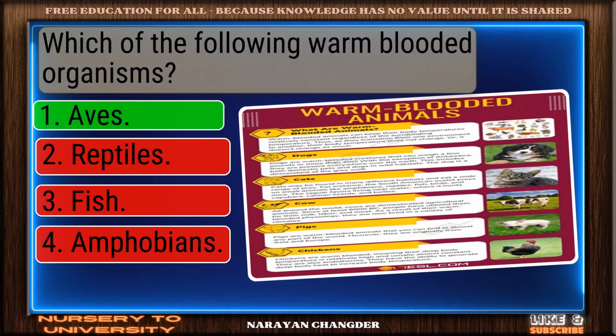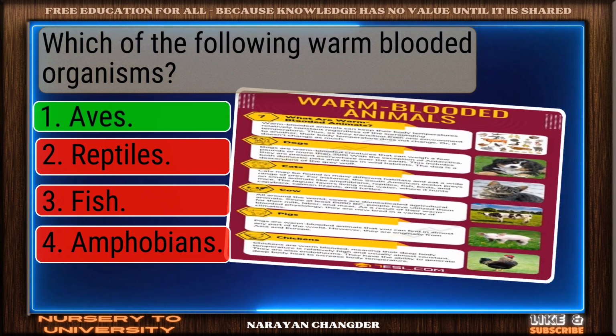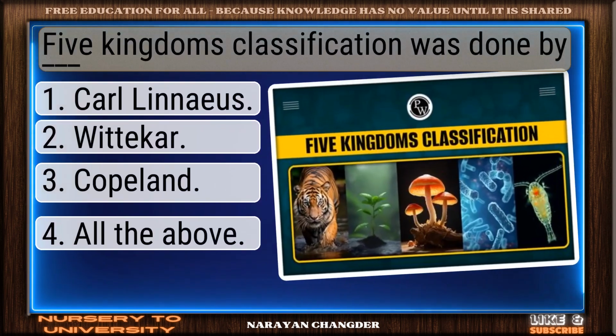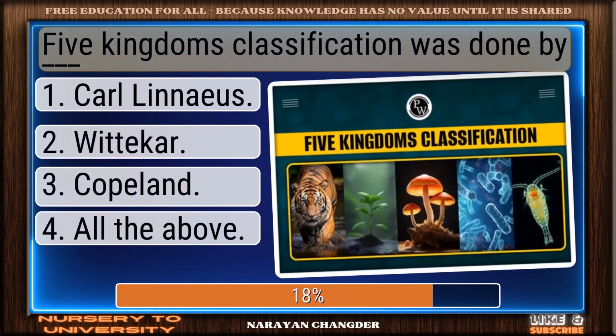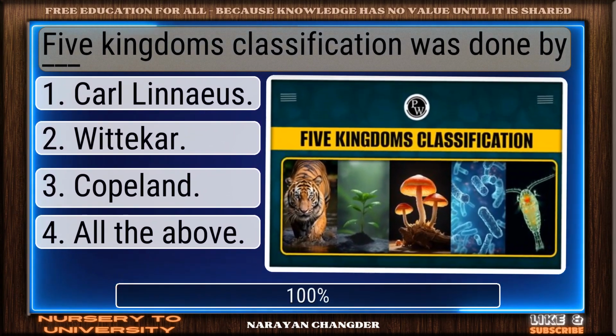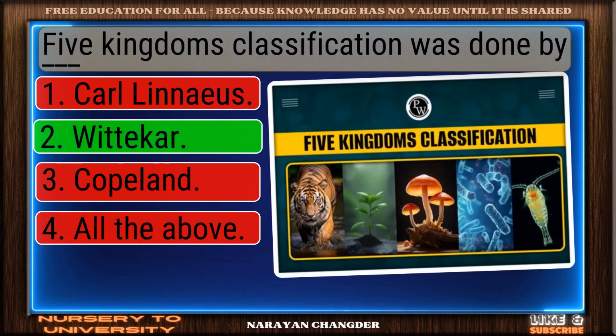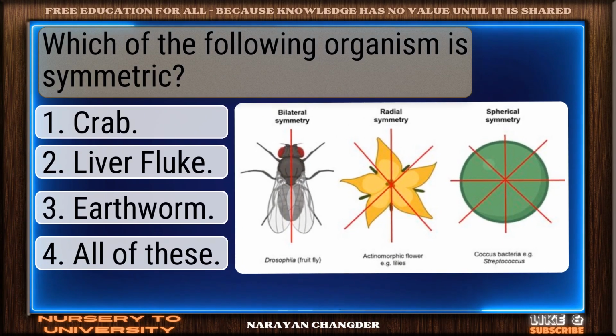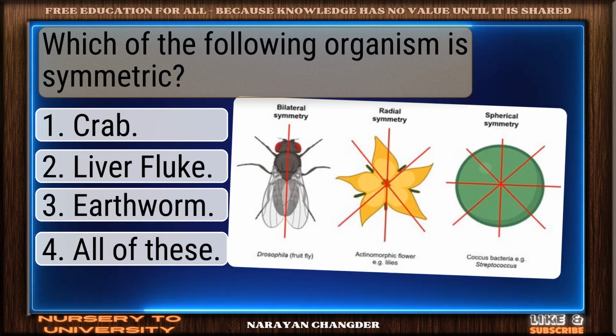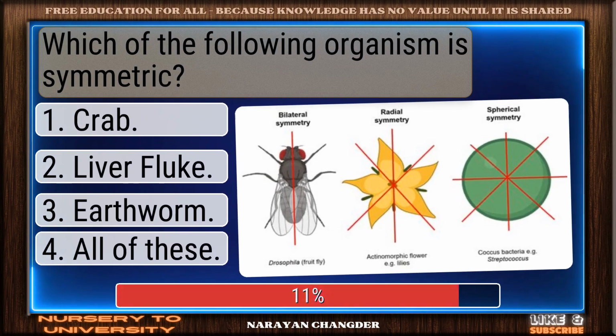Nice work. You chose aves, and it is correct. Question number 186. Five Kingdoms classification was done by dash. Well done. Whittaker is the right choice. Question number 187. Which of the following organism is symmetric?